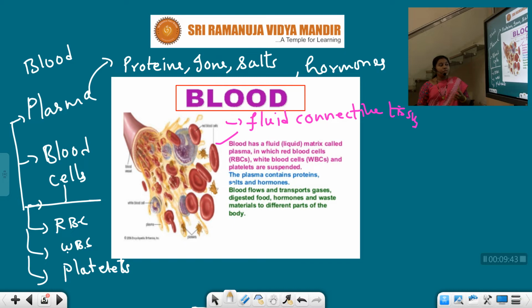I hope you all can understand. Blood flows and transports the gases, and one more important point, oxygen. Blood has the hemoglobin pigment. With the help of this hemoglobin pigment, our blood supplies oxygen to the different parts of the body. So our blood supplies gases, ions, food, nutrients, enzymes, hormones, and it also collects waste materials from the different cells of the body. That is the main importance of our blood.